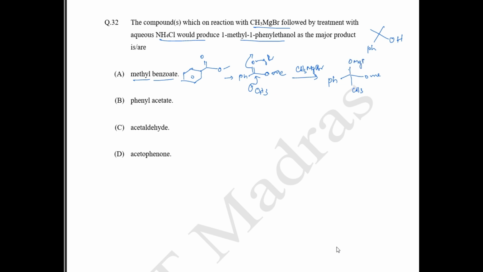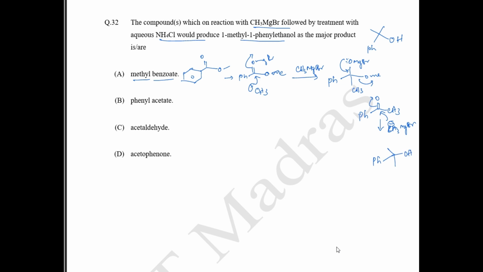OMgBr will be there. Okay, so now what happens? The electrons on the oxygen will fall back, thereby it removes the entire methoxy group. So this is now going to form your carbonyl group like this. Okay, so further, when this is treated with another Grignard reagent CH3 MgBr, what happens? Again your CH3 minus is going to attack here, thereby it removes like this. So this is now going to form your product, 1 methyl 1 phenyl ethanol will be formed.